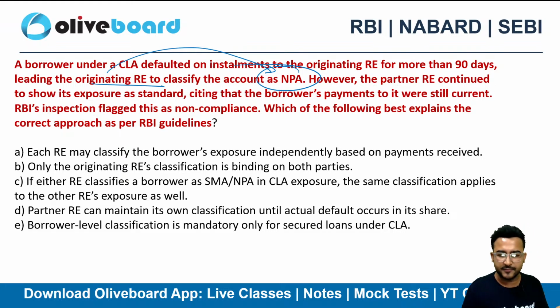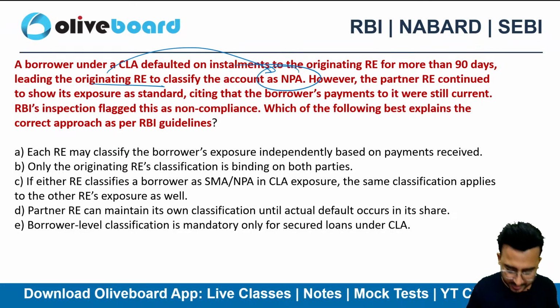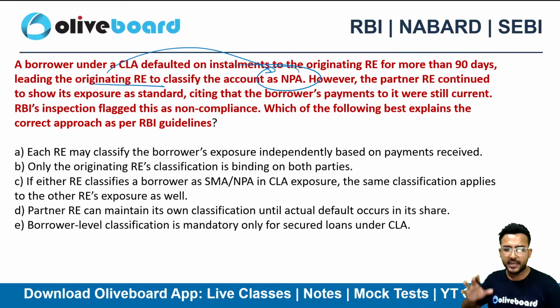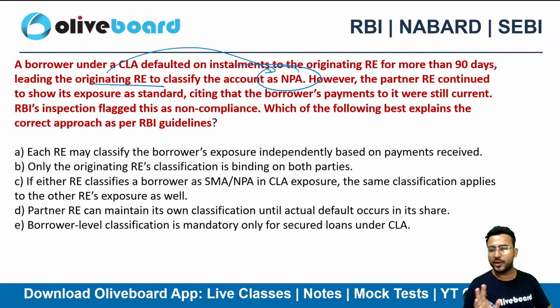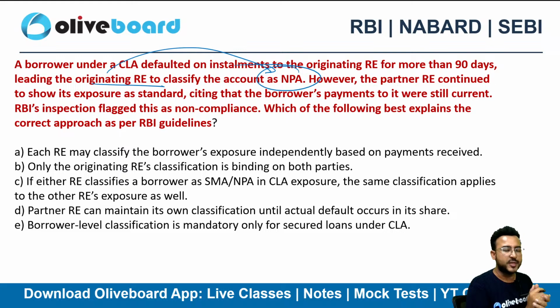And NPA norms are the same for each and every regulated entity. So how can it be different? For me, this is not even a question. Why? Because for me, NPA classification norms will apply. I will definitely classify it not as per my own understanding, but as per the fixed prudential norms of RBI, right? I don't need any circular for answering this particular question. So don't feel pressured in the examination. I know there's too much pressure, too much stress, but if you think calmly, you can even answer questions from circulars that you haven't studied ever, right?